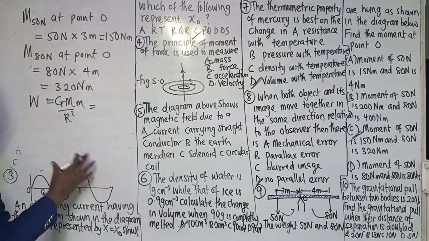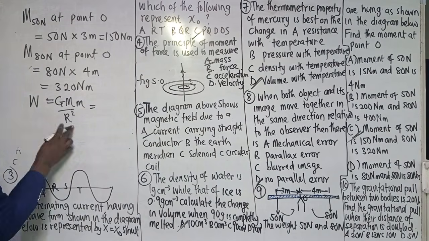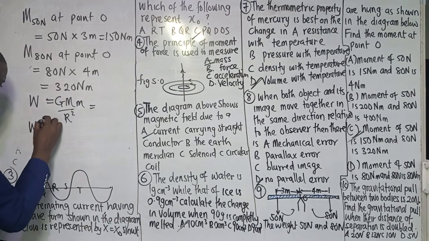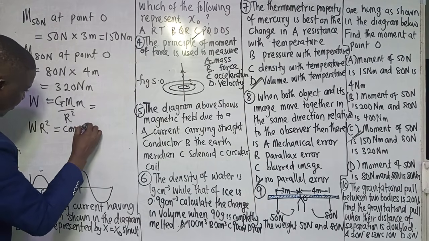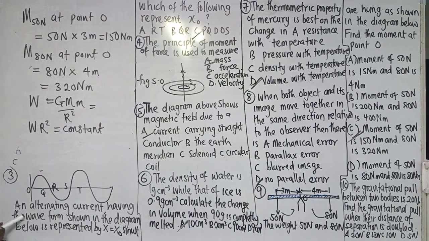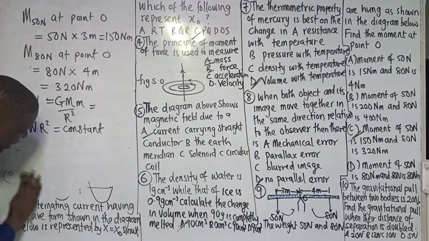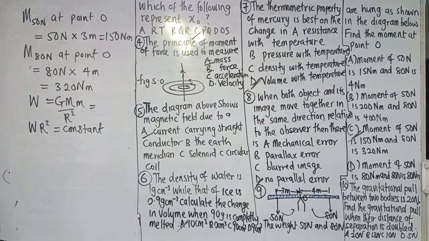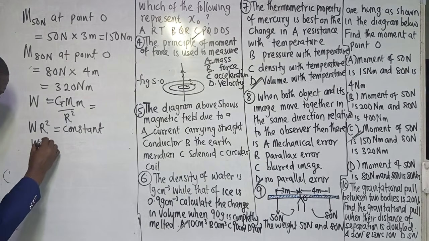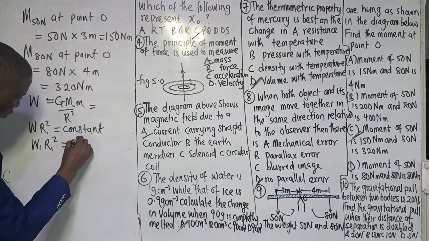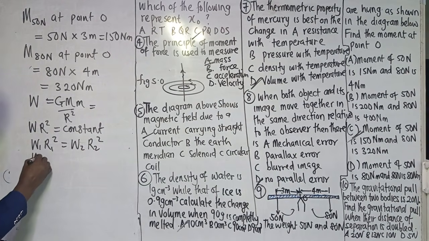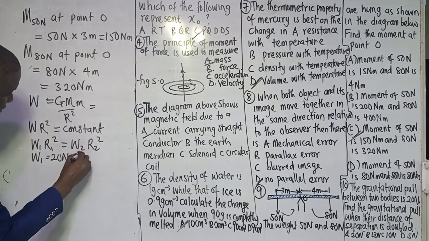Now, if we keep every other parameter constant and consider only the weight and the distance, we can say W R square is equal to a constant. Then we can create a variation where weight varies with radius: W1 R1 square equals W2 R2 square. So W1, let's say it's 20 Newton.